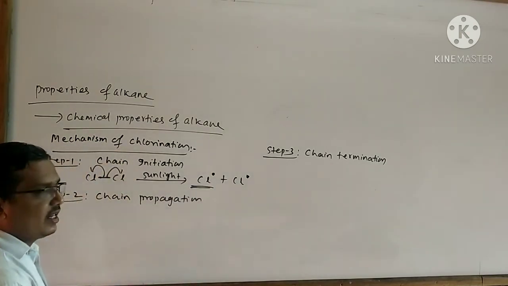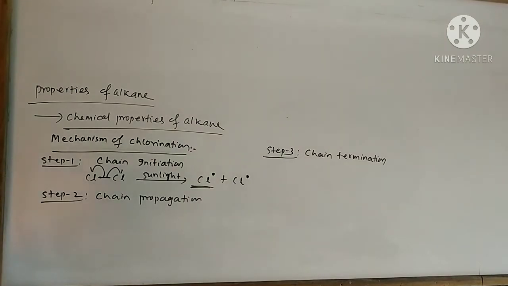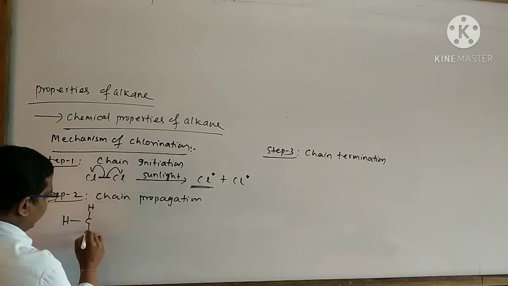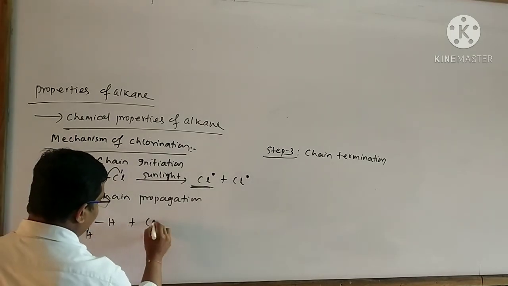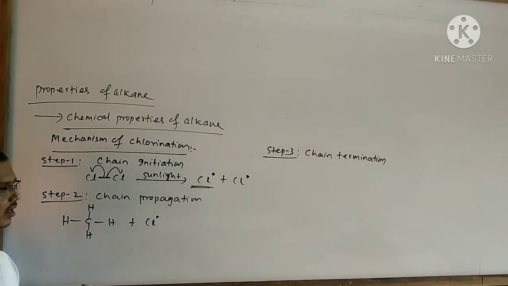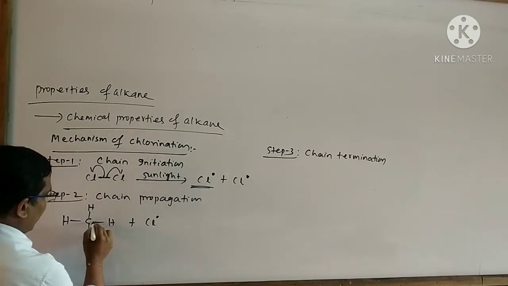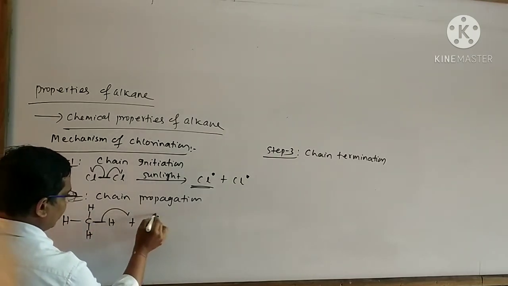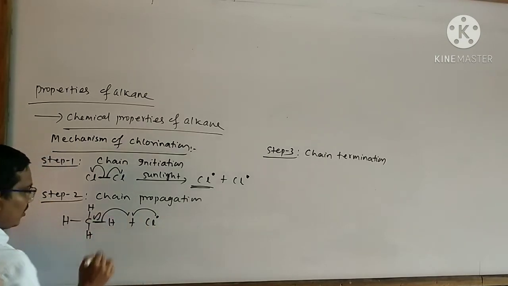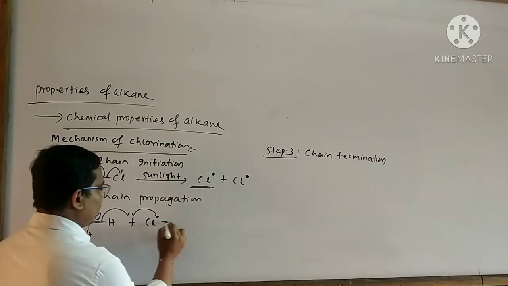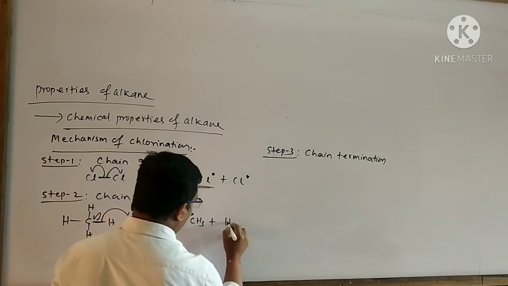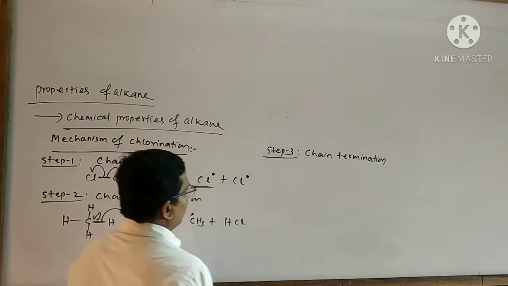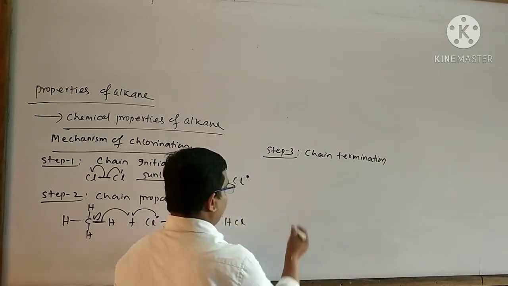This chlorine free radical attacks the substrate. Here the substrate is said to be methane. Now one of the chlorine radicals attacks the substrate methane like this. Here a methyl radical is formed like this, and one byproduct HCl is formed. In step number 3, what will happen?